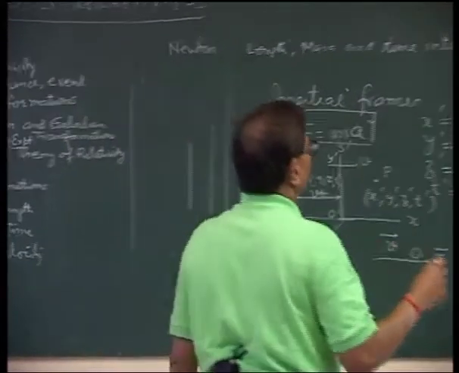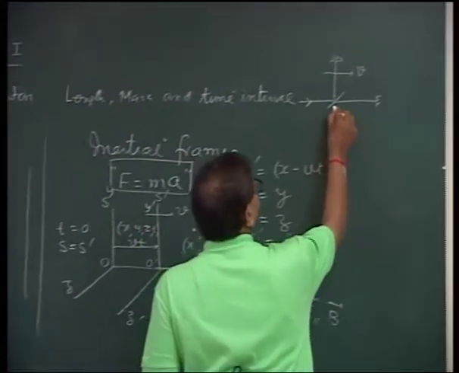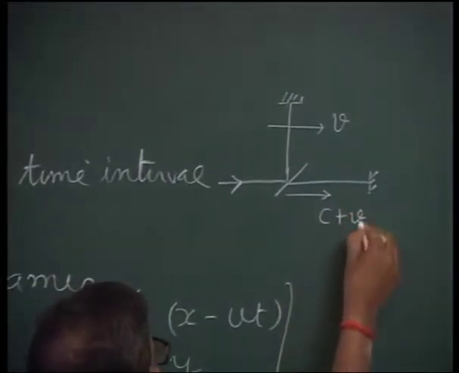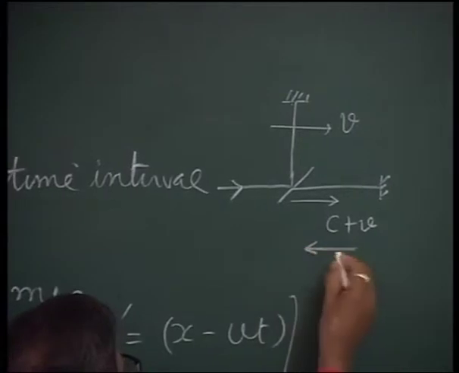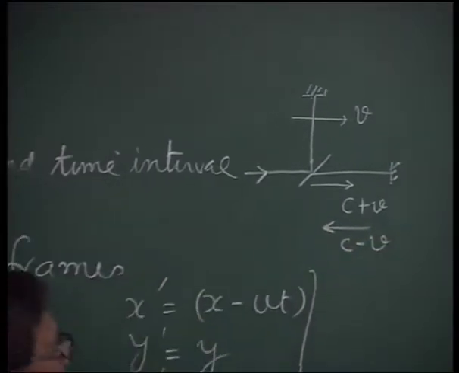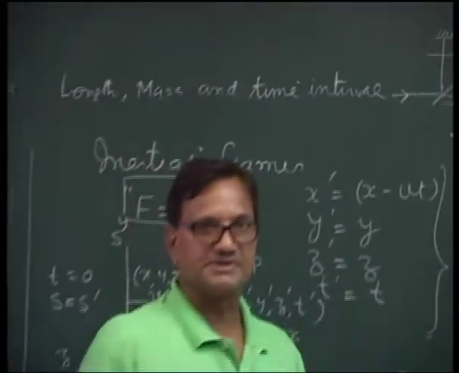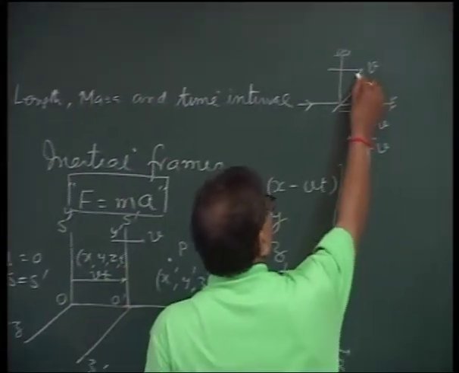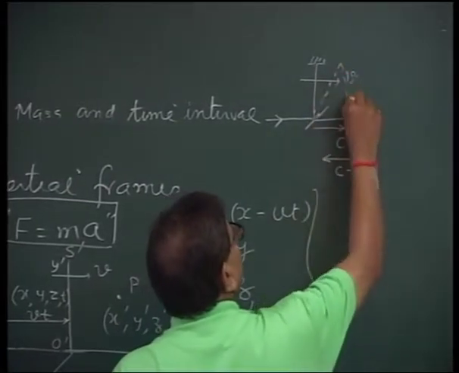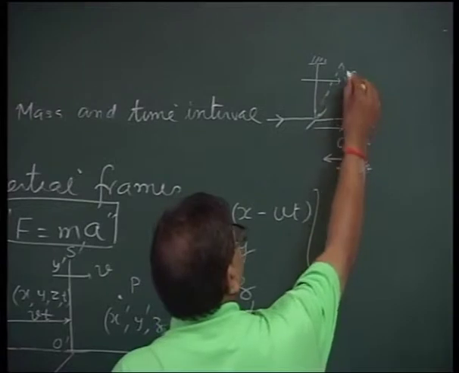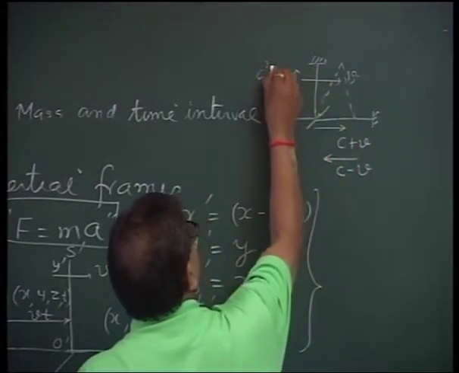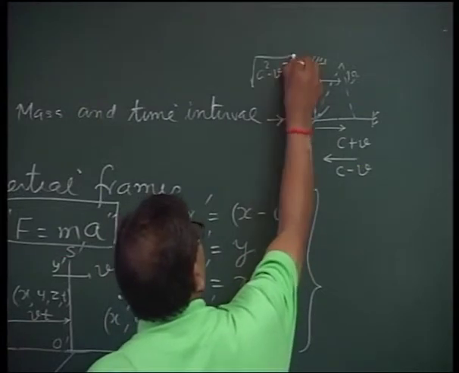And therefore, light traveling in the direction of the Earth's motion will have velocity c plus v, and the light traveling against this will have a velocity c minus v. Whereas light traveling perpendicular will have this path, and its velocity in this direction will obviously be the square root of c square minus v square.